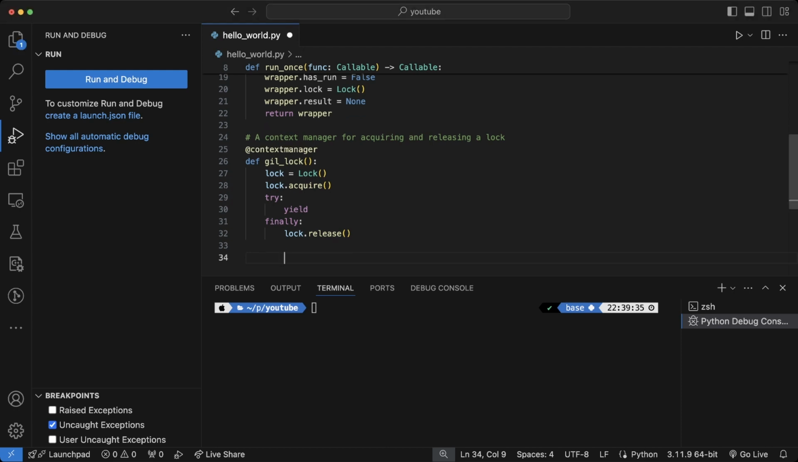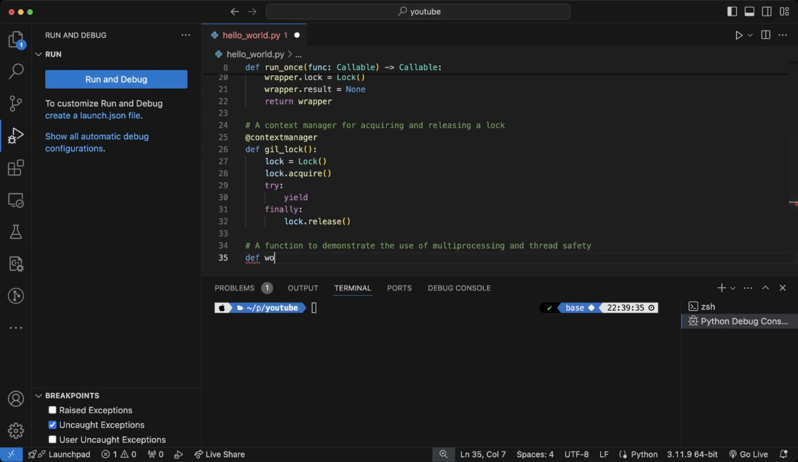Now, let's write a worker function that will be used by both our multiprocessing pool and threads. This function will update our shared value and make sure we print hello world in the most complicated way possible.